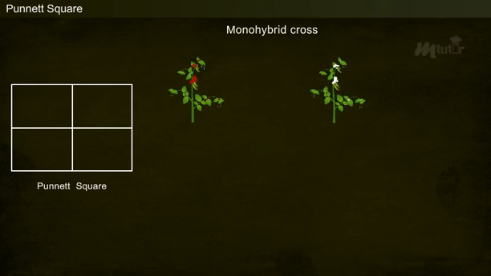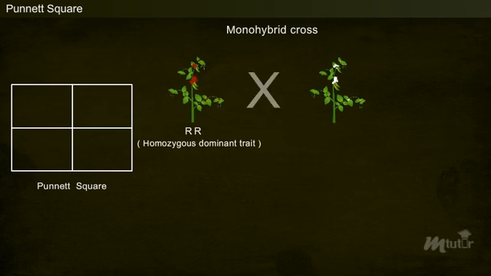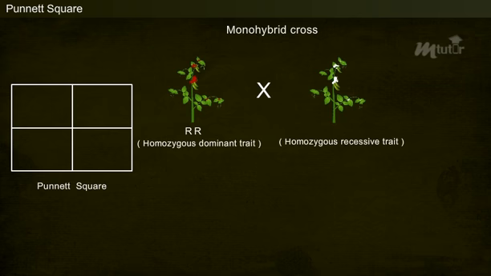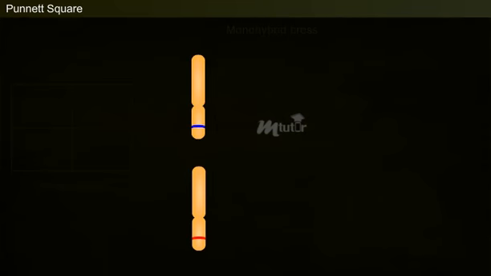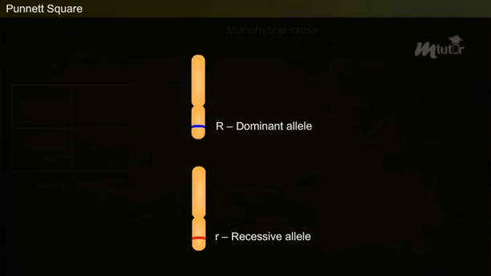The Punnett square can be explained using a monohybrid cross involving two different pea plants which are incompletely dominant, that include plant with red flower having homozygous dominant trait R and plant with white flower having homozygous recessive trait r. Here, the capital R represents the dominant allele, while the small r represents the recessive allele.